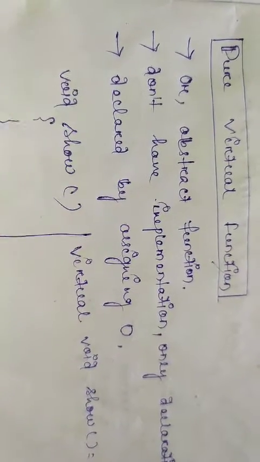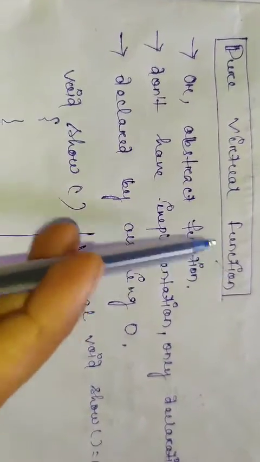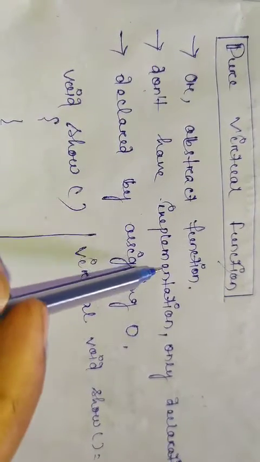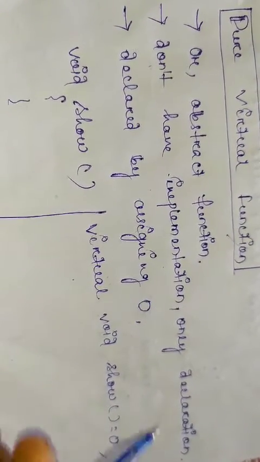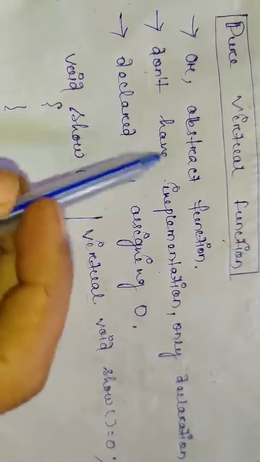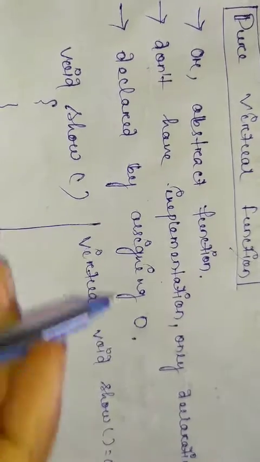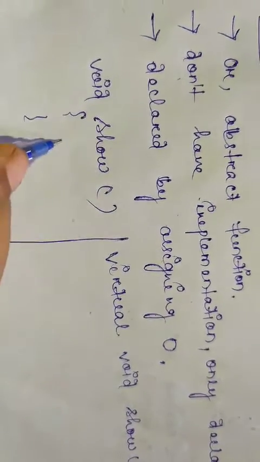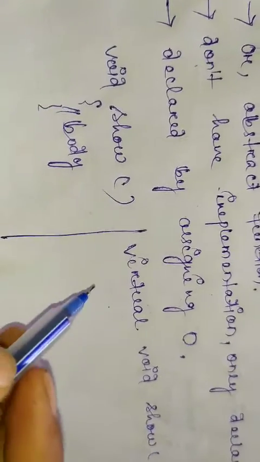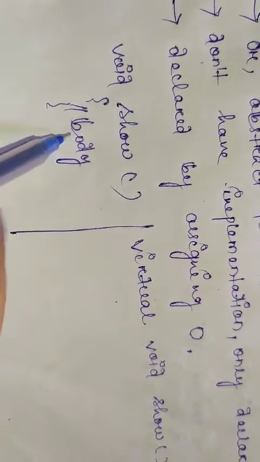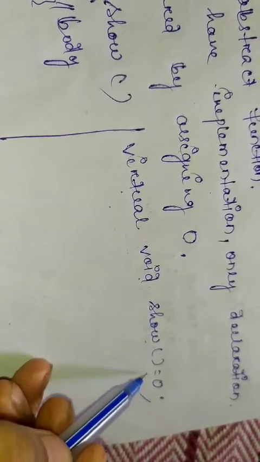an abstract class. A virtual function is called a pure virtual function if it doesn't have an implementation, it has only the declaration part. We don't need to implement it, we only have to declare it by assigning 0 value. This is a simple virtual function and this is its body, the function body. If we declare it as a pure virtual function, then we have to write like this: virtual void so equals to 0, by assigning 0.